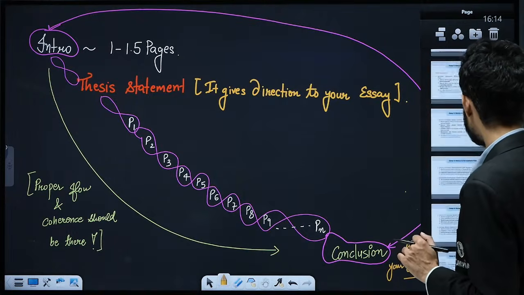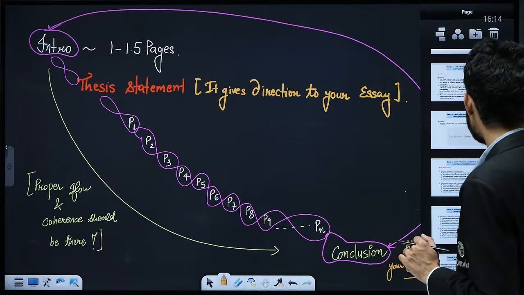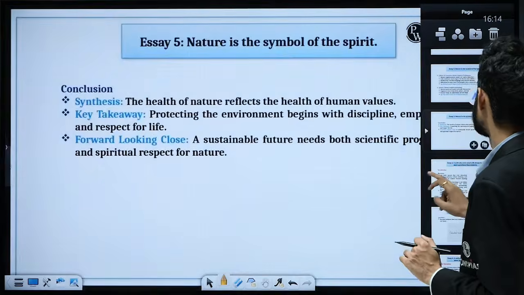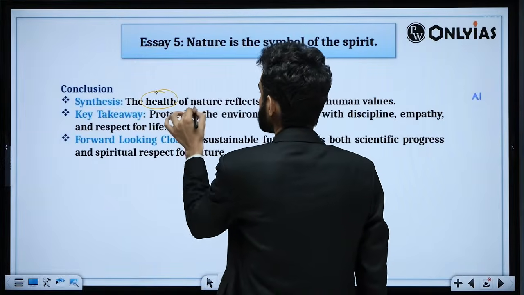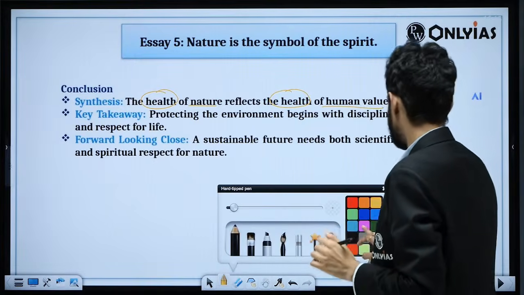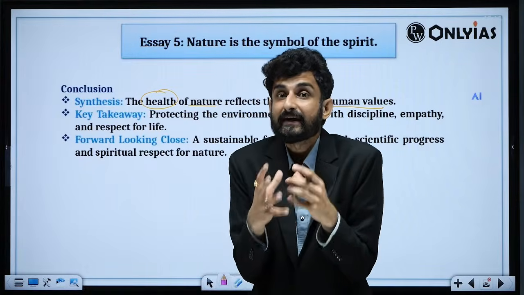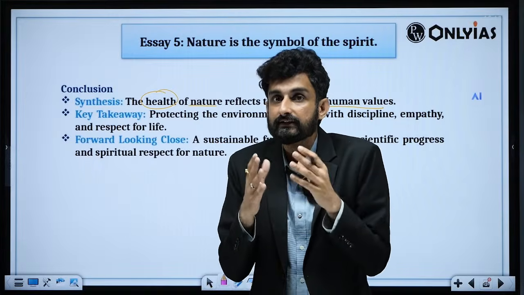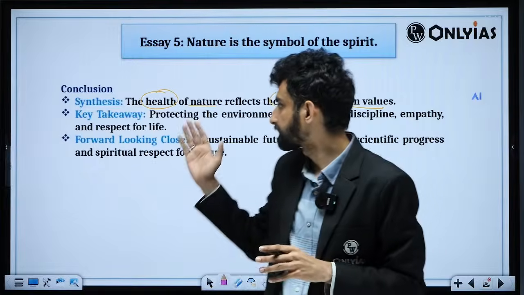Now further, if we have this as essay 5, the nature of the context that we have discussed, so synthesis will be: the health of nature reflects the health of human values. Again, as I usually say in the class also, humans should respect their nature, because if humans will not respect the nature, nature will exist but without humans.